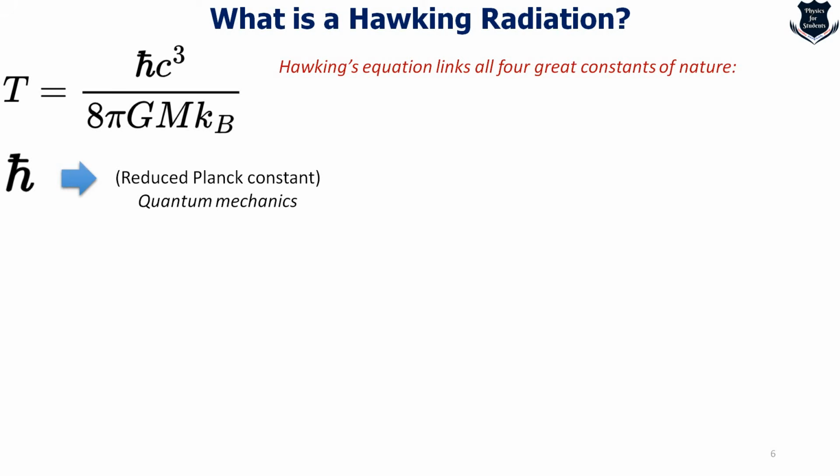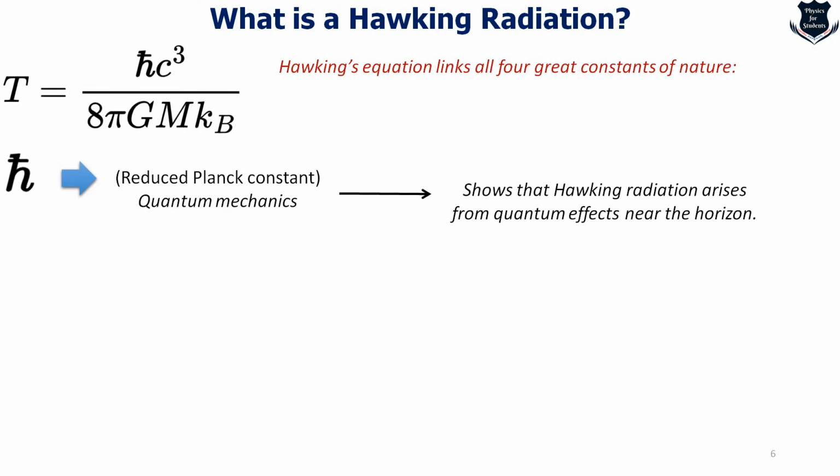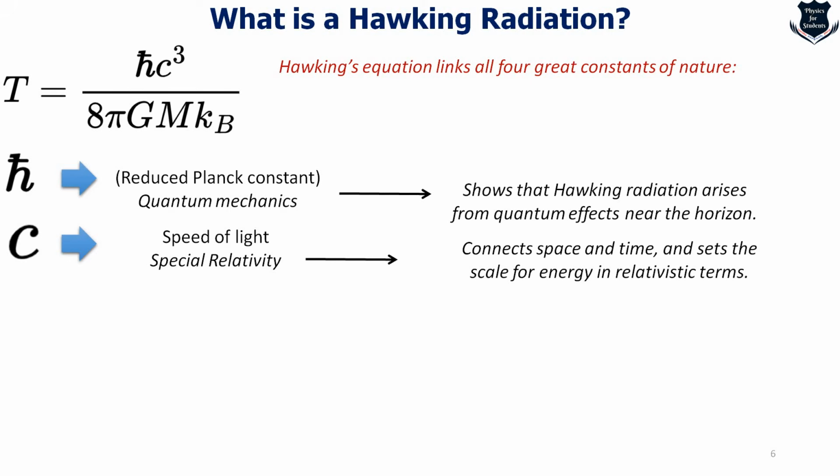h bar, which was actually derived by Max Planck, is the reduced Planck's constant, and it shows that Hawking radiation arises from the quantum effects near the event horizon of a black hole. We all know that c is the invariant speed of light coming from special relativity. That means this equation also takes into account space and time and its relativistic effects.